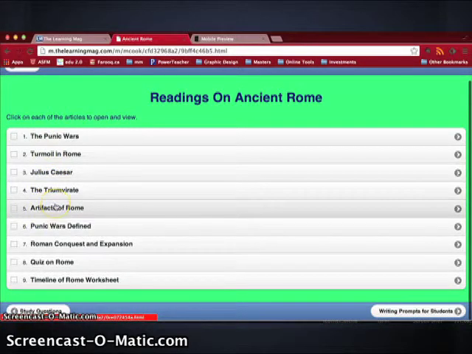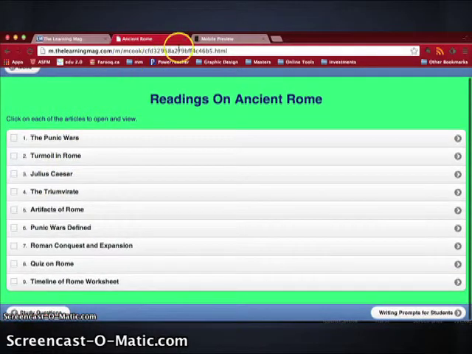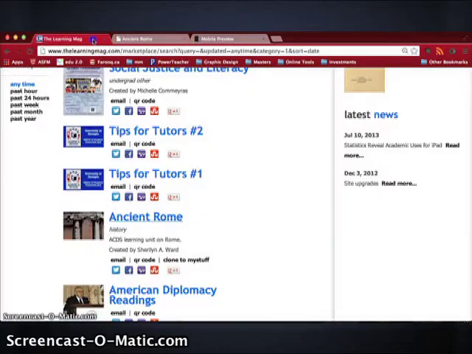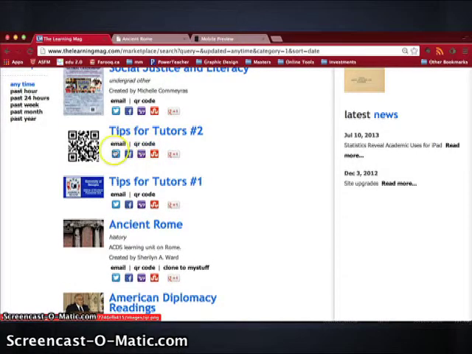Going quickly back to my marketplace, you'll notice that you can send your ebook to your students via email or QR code. If you're not familiar with a QR code, it's just a little icon that most mobile devices can scan, which will then take you to a URL.